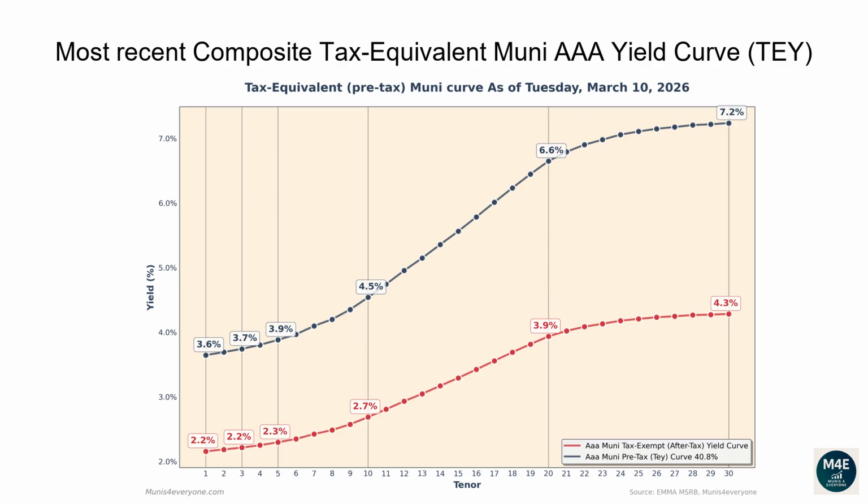The one-year tax-exempt yield is 2.16%, corresponding to a 3.65% tax-equivalent yield for investors in the top tax bracket. The two-year tax-equivalent yield is 3.69%. The 5-year tax-equivalent yield is 3.88%. The 10-year tax-equivalent yield is 4.54%. The 20-year tax-equivalent yield is 6.65%. The 30-year tax-equivalent yield is 7.24%.